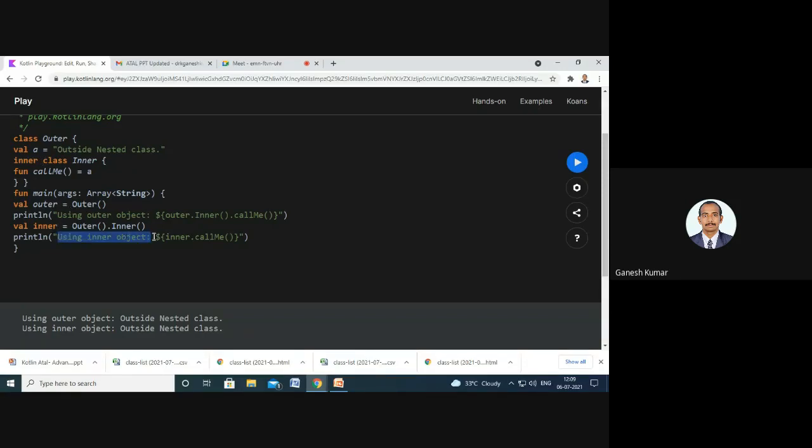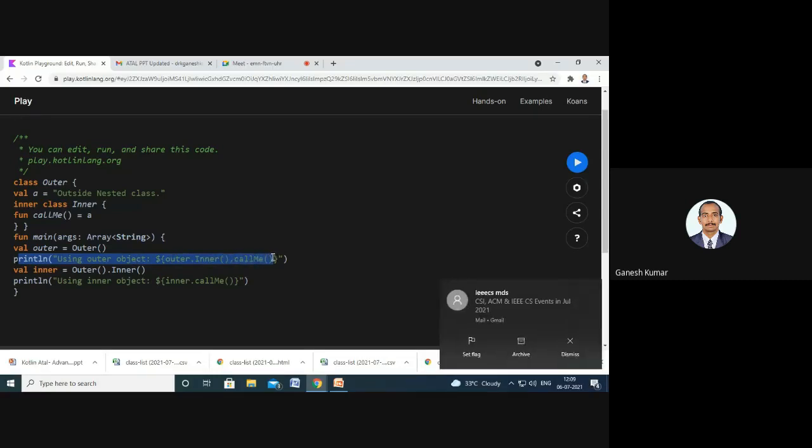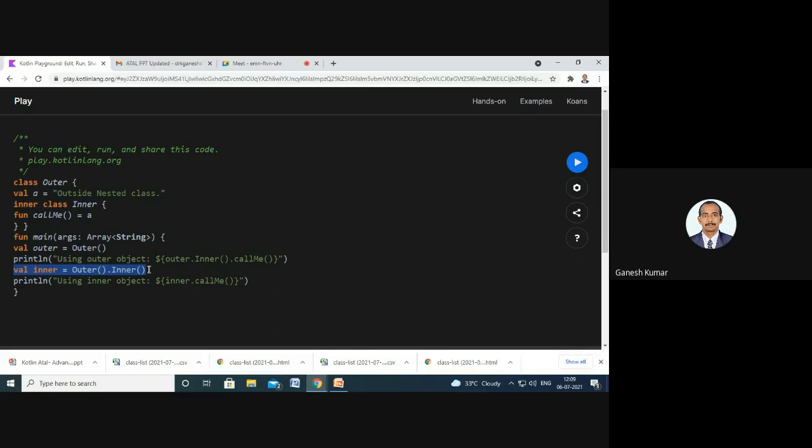The inner object, right? So we have created two objects for accessing the same method call me. So in the first println, I have used the outer dot inner dot call me method. So from the hierarchy, I used the outer class and then again the inner class, and again accessed the call me method declared inside the inner class. So in the second println, here the value inner is outer dot inner. So again, I had declared the object for the outer class only. Here this inner indicates the outer dot inner class.